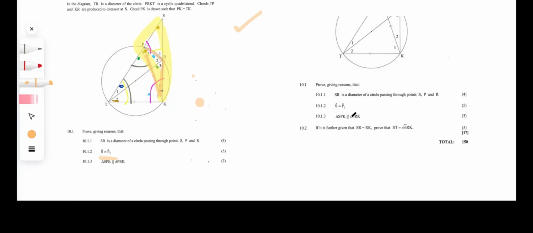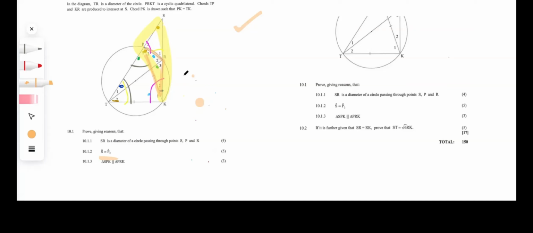Okay, then you're going to go back and see, is P in SPK, which is P3 plus P2, equal to R in PRK, which is R2 and R3? So that isn't really as clear, so we can continue on with the next angle.